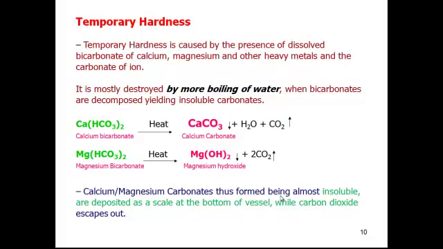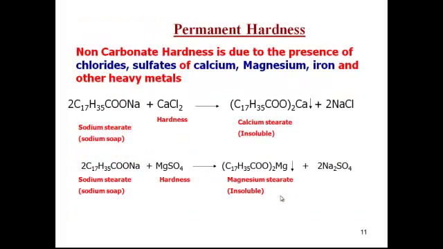Temporary hardness is caused by the presence of dissolved bicarbonates of calcium, magnesium, and other heavy metal ions in the hard water. It is mostly destroyed by boiling the water. When you boil it, a precipitate forms. If calcium bicarbonate and magnesium bicarbonate are present in your water sample, they can be precipitated as calcium carbonate or magnesium hydroxide. That is called temporary hardness. Just boil the water and filter it, and you can remove the precipitate responsible for the temporary hardness.